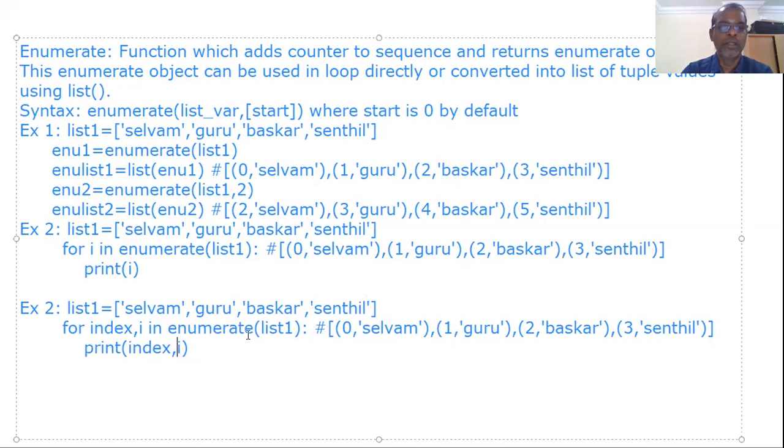So enumerate of list 1 first returns 0, Selvam. Out of these 2 values, 0 will be assigned to index. Selvam will be assigned to I. So it prints 0 Selvam. Next time index will be assigned with number 1. I will be assigned with Guru. Now it will be 1 Guru. Likewise, we will see.